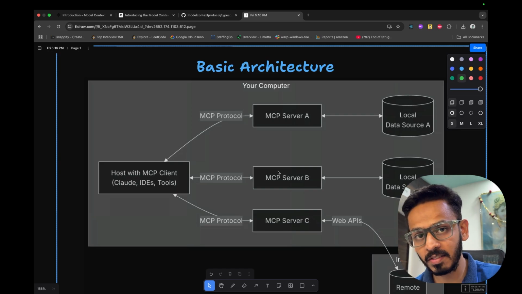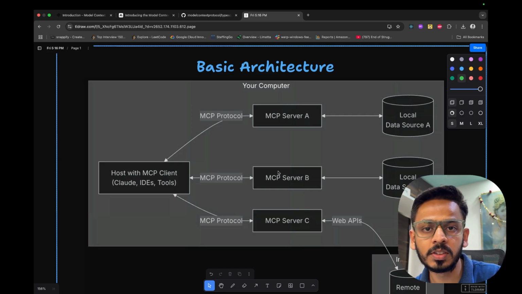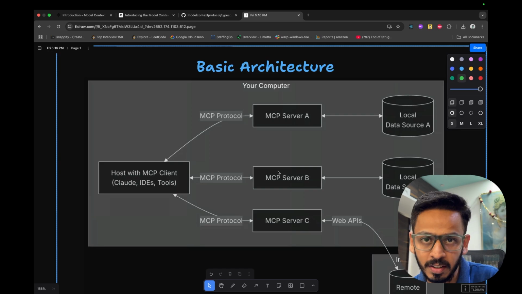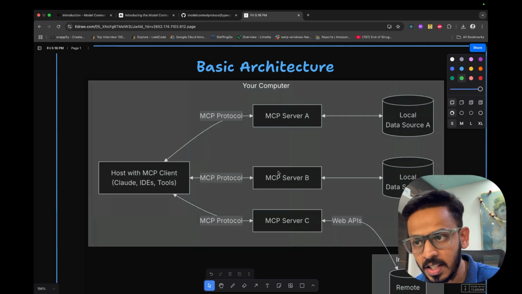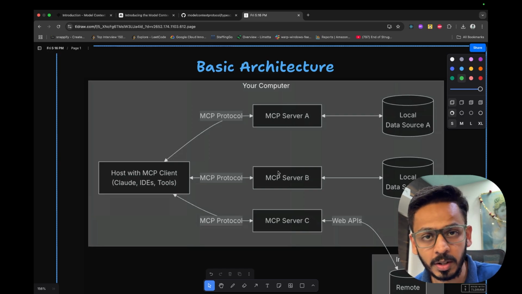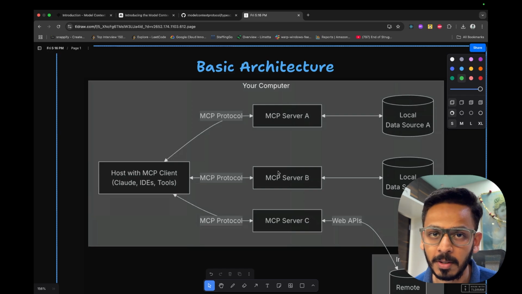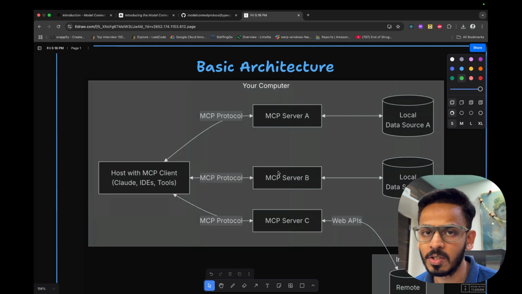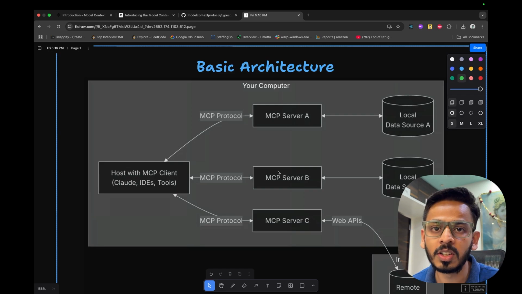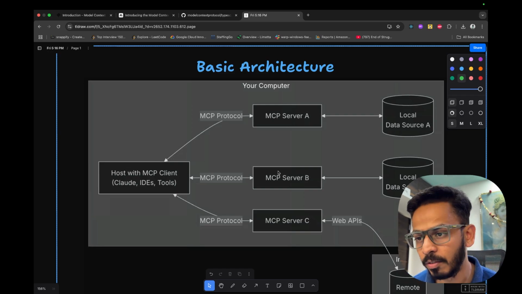What the MCP server does is it looks internally: do I have a tool for this particular task? If I have that tool for that task, it will make an API call to that tool, get the response and give it to the user. If it does not have it, it will say, sorry, I don't have this particular tool, and it will in turn give the response to the user that, sorry, this particular thing cannot be performed.